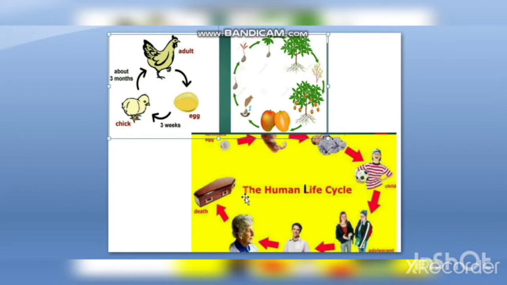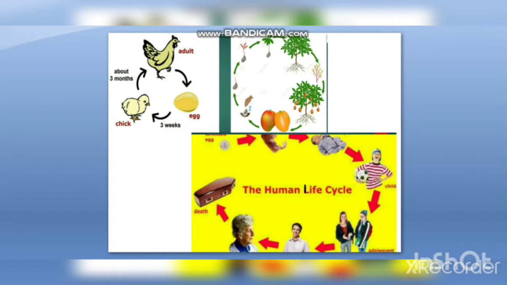And let's take our example, that is the human life cycle. First we look like this, and then a newborn baby, then we become a child, then adolescence, then a mature teenager, and then you can say it's old age, and then after it, death. So even plants, animals, human beings, we all have our life cycle. So in this lesson, Growing Up, we are going to see the life cycle of a butterfly and a frog. So let's see first the life cycle of a frog.